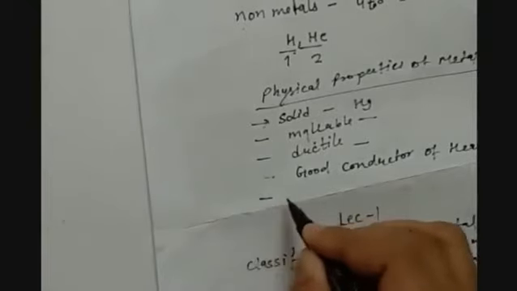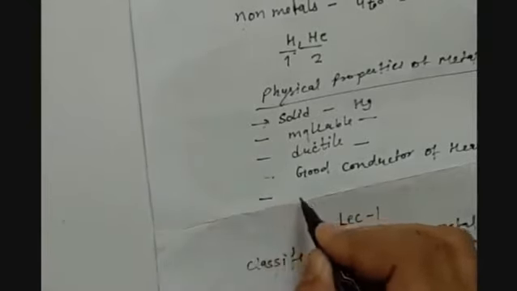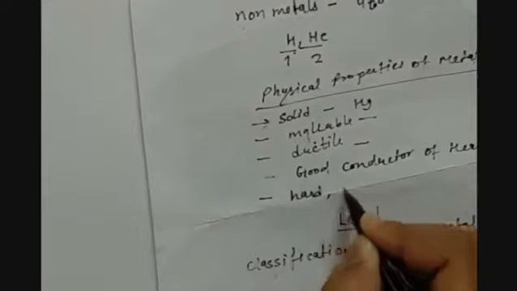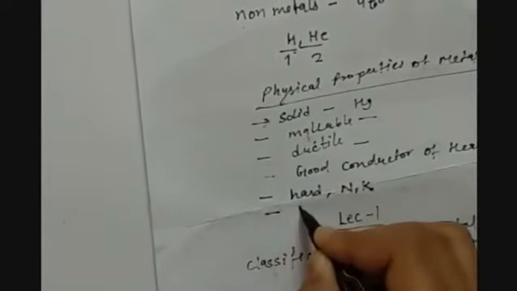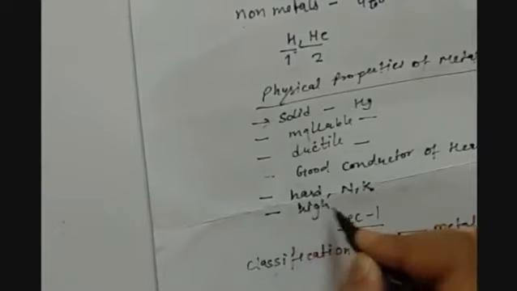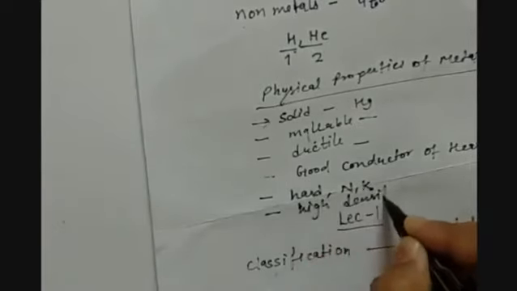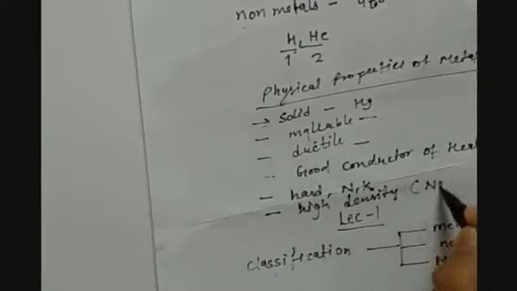Then most of the metals are hard except sodium and potassium, and have high density except sodium and potassium.